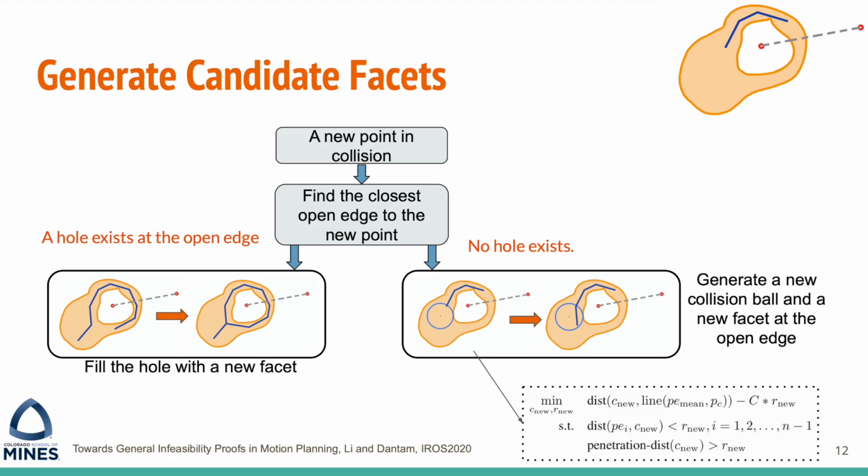After we generate the ball, there are n-1 points in the ball, that is, the points of the open edge. To form a new facet in the ball, we need one additional point. There are two ways to add the last point. If there are existing points inside the new ball, use the closest one. If there are no other points inside the new ball, then generate a new point in the ball. Together, these n points form the new facet. Because all the collision balls exist in the obstacle region, and all the facets are generated inside the collision balls, the final polytope is guaranteed to be in the obstacle region.